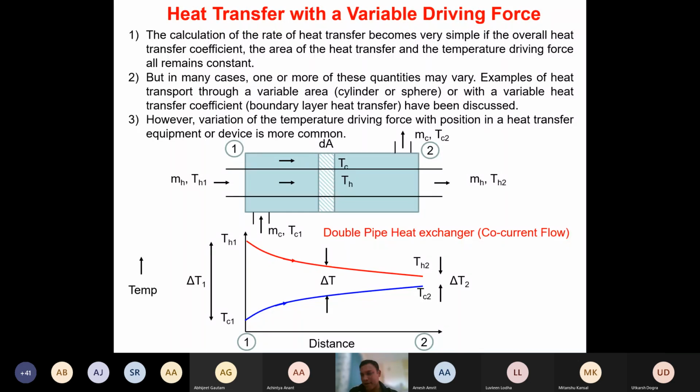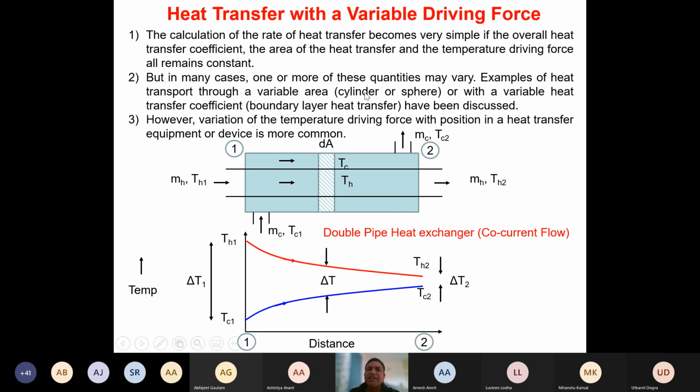Yes, sir. Okay. Now, the only thing which we have not looked at so far is when there is a change in the driving force. Of course, we have taken the log mean temperature difference directly, but let's try to derive that and look at how my heat transfer is going to vary if I do not have the same constant temperature difference across the length. Okay, so let's look at both these concepts a little bit in more detail.